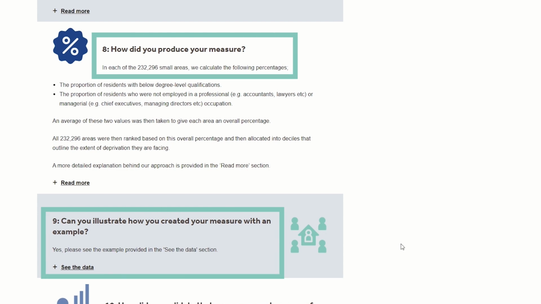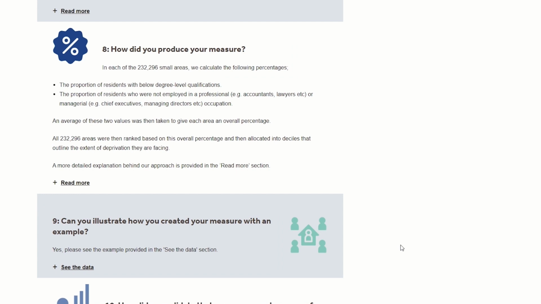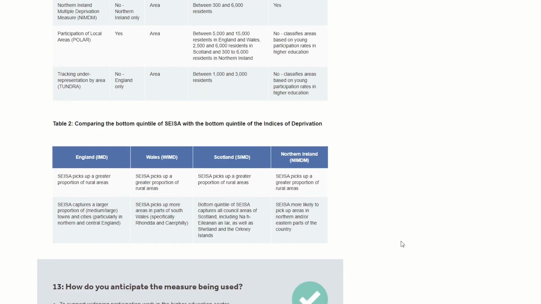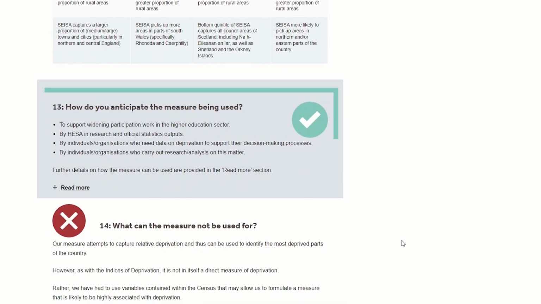With regards to how it can be used, similar to the indices of deprivation, the measure can be applied across a variety of sectors. This includes, for example, within national and local government, as well as healthcare. Further examples are provided in section 13 of the summary page.